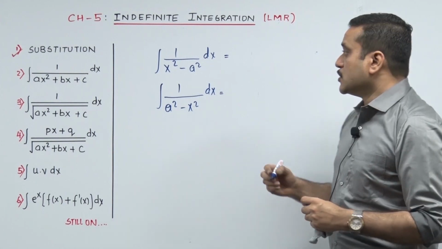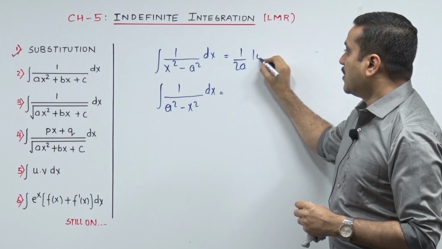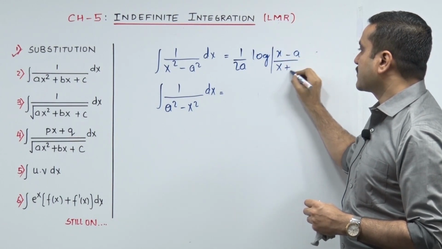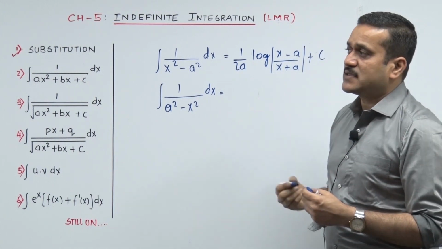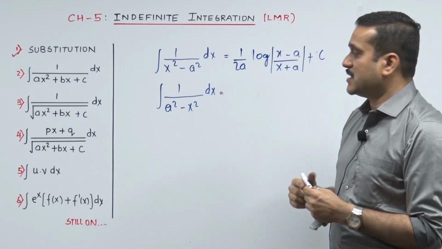So 1 upon x square minus a square is 1 upon 2a log of x minus a upon x plus a, check. Of course, plus c. And it is easy to remember, as I said, the modulus, where we have the factors in that, x minus a upon x plus a.